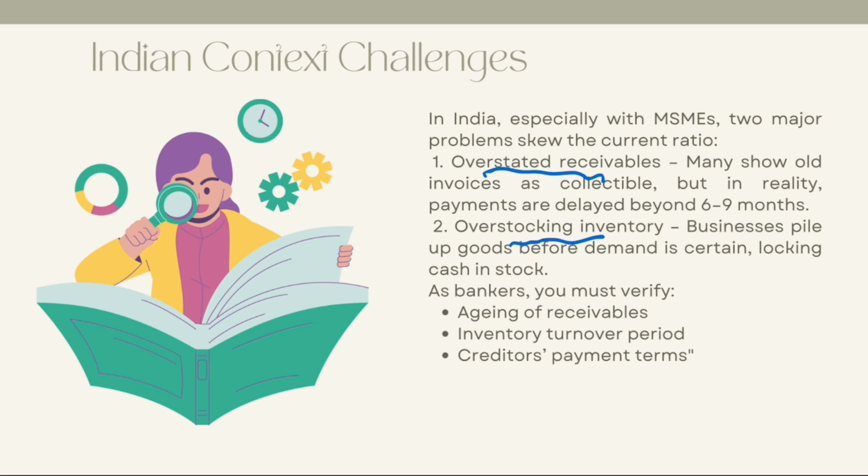But in actual, the asset that is lying, that is the stock, is too old, and maybe not possible to sell. So as a banker, you must always verify aging of receivables, inventory turnover period, and creditors' payment terms, right? Now you understand why banks ask for age-wise data quarterly and half yearly for calculation of DP, right?